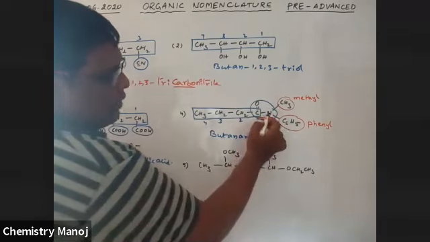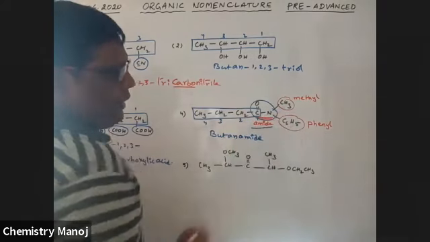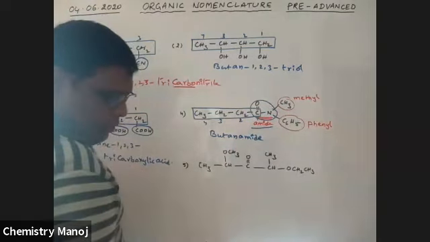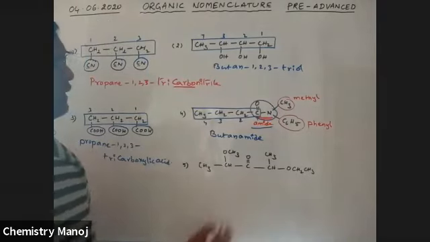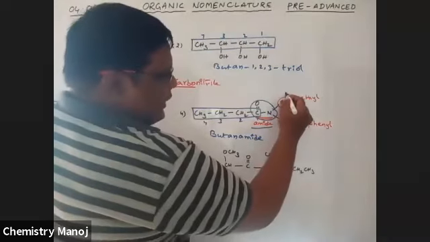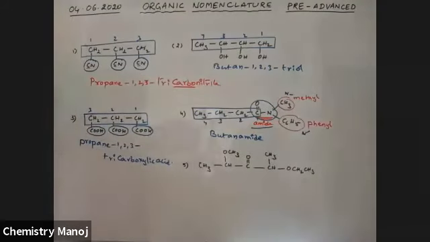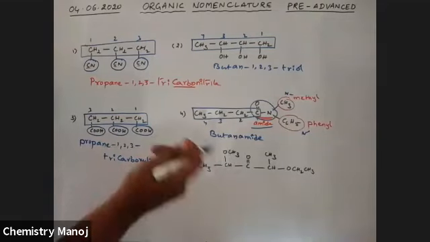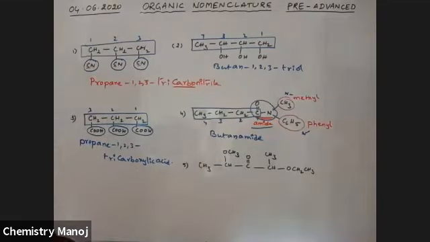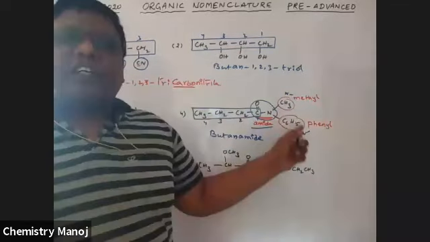Here a nitrogen methyl group and a nitrogen phenyl group are there. That is why it is taken as N-methyl, N-phenyl. I already explained that. If the substituent is attached to nitrogen, that is, the N indication is applicable. So between methyl and phenyl, which is first in alphabetical order?